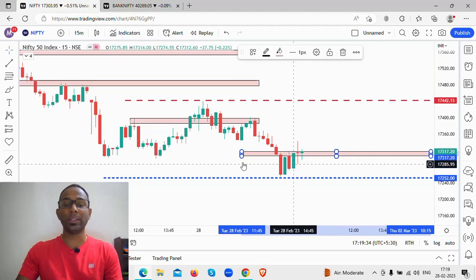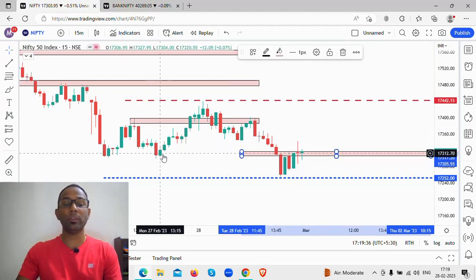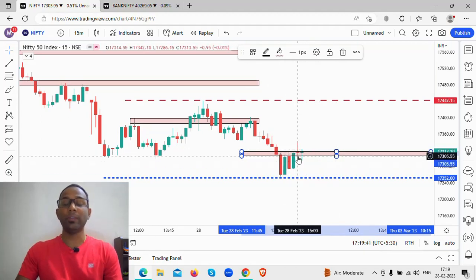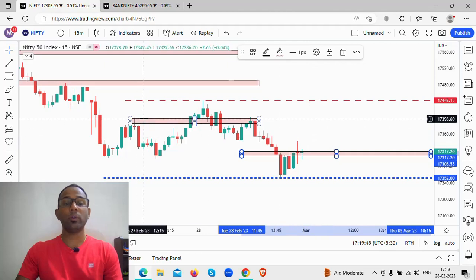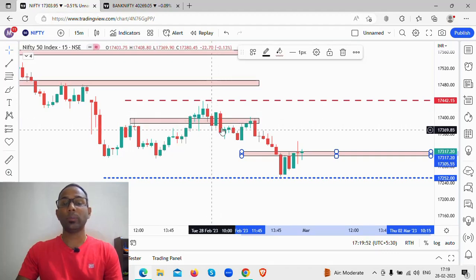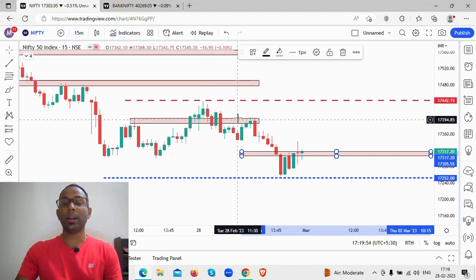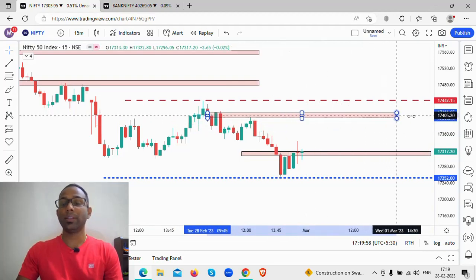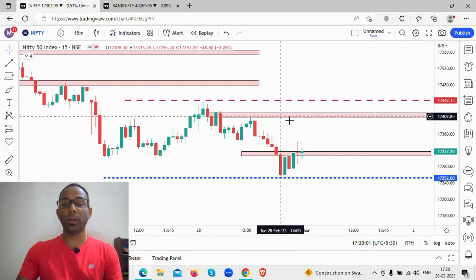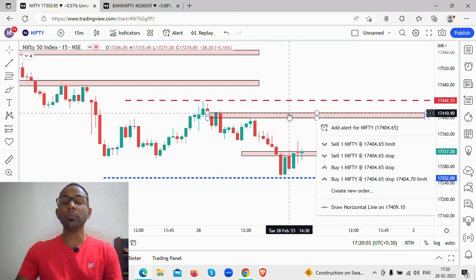First we'll mark this level. Why is this level important? Because this level was earlier acting as support, so we expect this level to act as a resistance. Let's see whether it will work out as a resistance in tomorrow's session. What's the next level we are going to look out for? The next level is this particular level. You see this level was acting as a resistance, then it was acting as a support level. Now again, it has started to act as a resistance level. So this level becomes very important now as a resistance zone. What is that level? 17,400 to 17,420 levels is your resistance level, the supply zone.